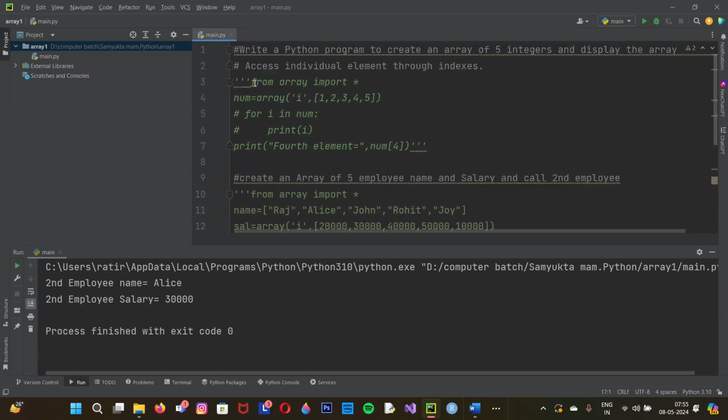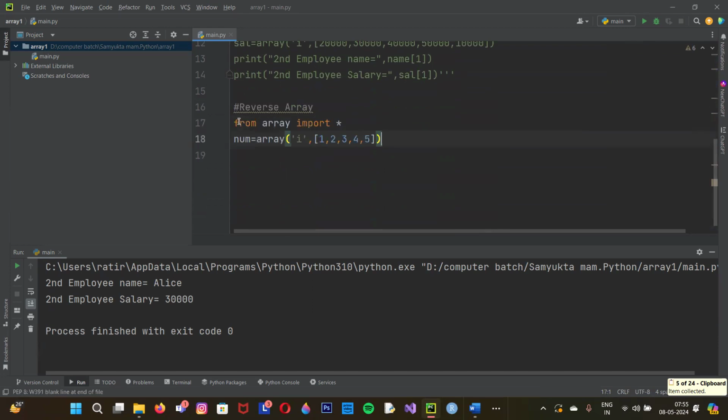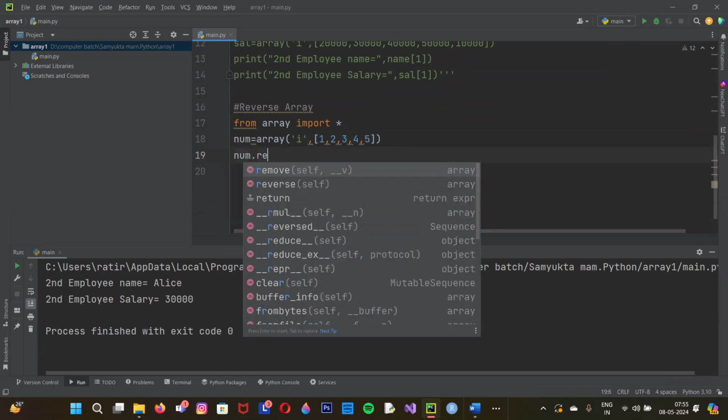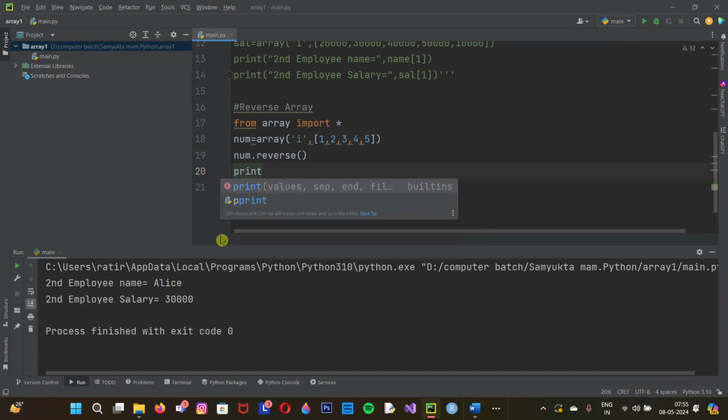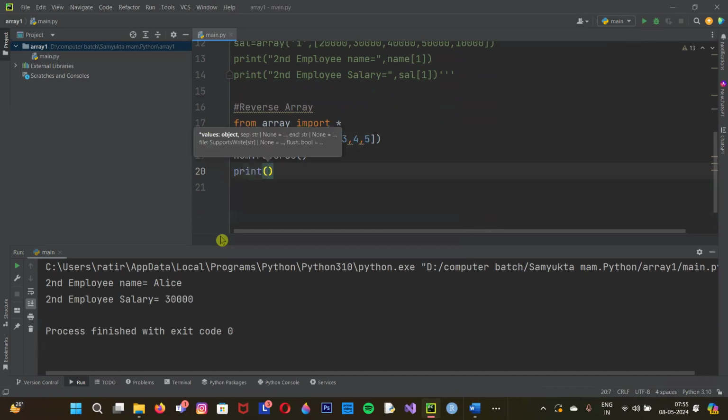I'm going to copy the same thing, Control C and Control V. After that, I'm pressing enter here. As I told you, we want it in reverse order, so we will mention num dot reverse, because this is the method, with brackets open and close. After this, we will mention print num.